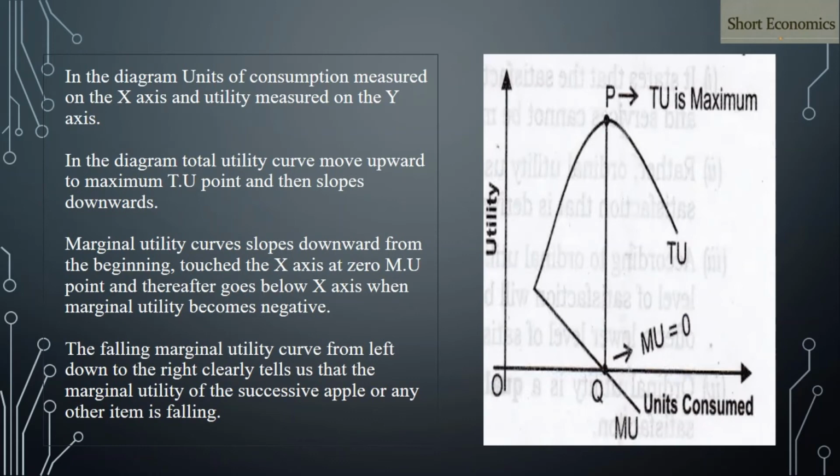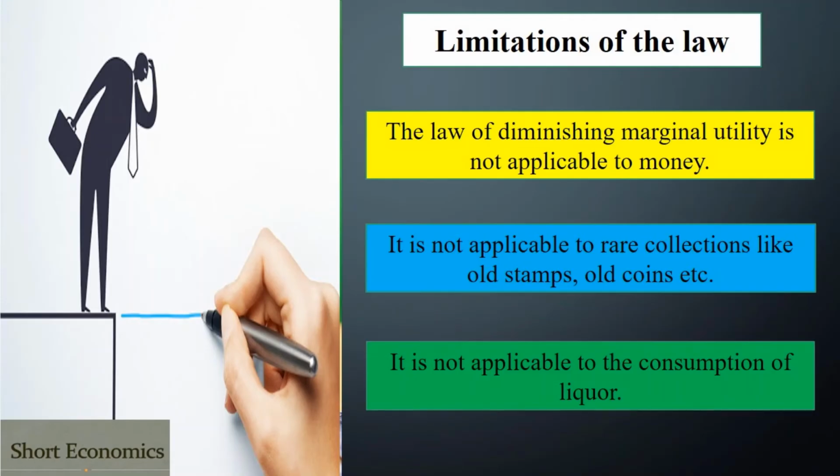If you look at the total utility and the marginal utility, one more thing we have to notice: when the total utility is at its maximum, what happens to the marginal utility? Marginal utility becomes zero. So point P is the maximum of total utility. When total utility is at maximum, the marginal utility will be zero. MU, you can see, is at point Q. When total utility starts to decrease, marginal utility becomes negative also. So this is what we can see in the law of diminishing marginal utility.